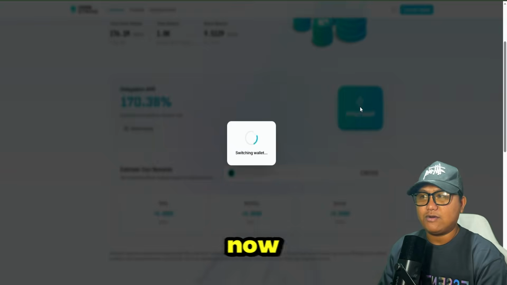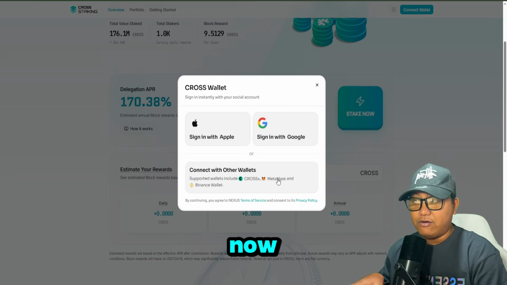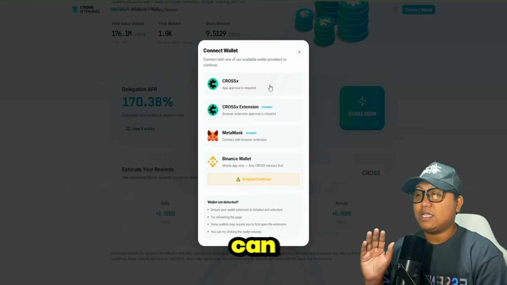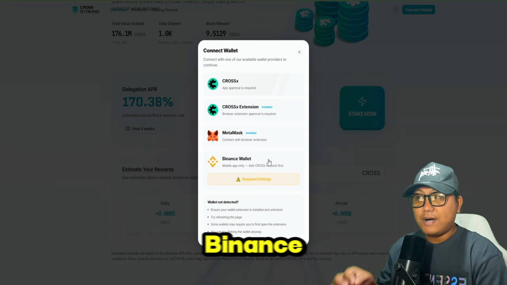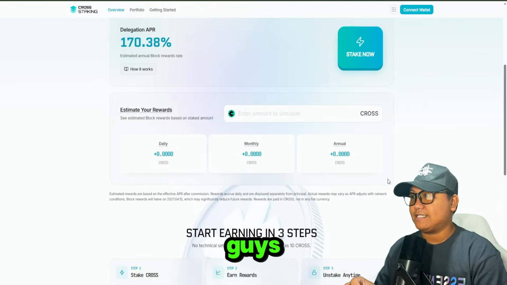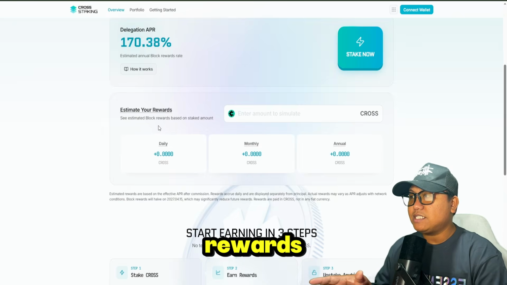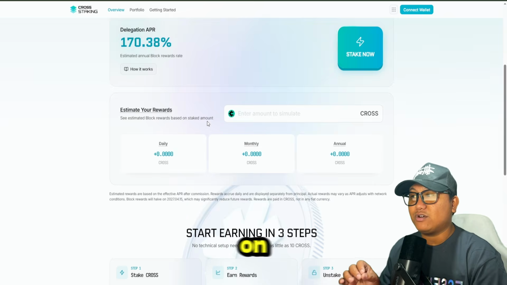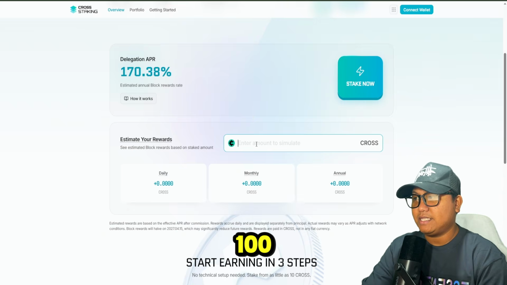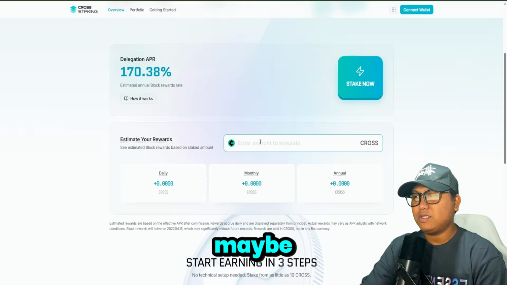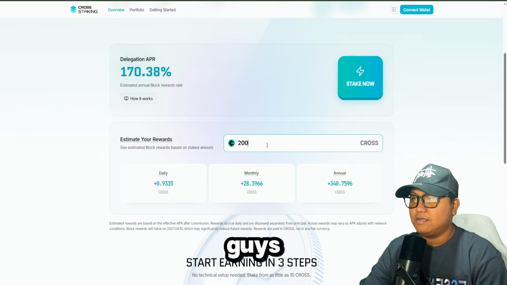If you want to stake now guys, just click the stake now, connect your wallet. You can either choose CrossX extension, MetaMask, or the Binance wallet itself guys. So estimate your rewards, see estimated block rewards based on your stake amount. For example guys, we choose 100 or maybe 200 guys. Okay?